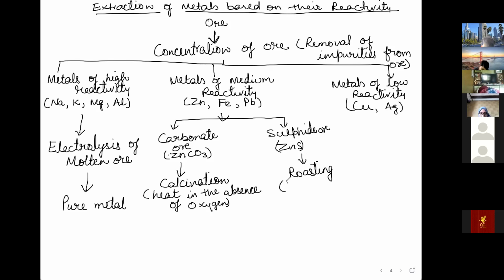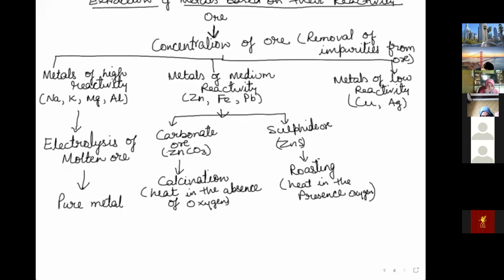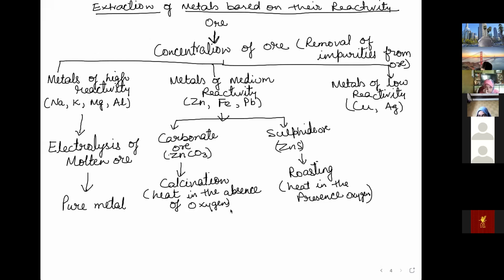So this is heating in presence of oxygen. So the difference between calcination and roasting is that roasting is done in presence of air and calcination is done in the absence of air.